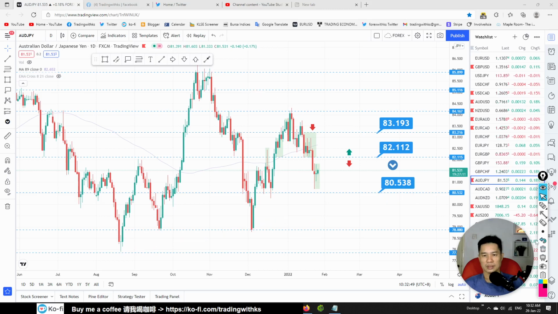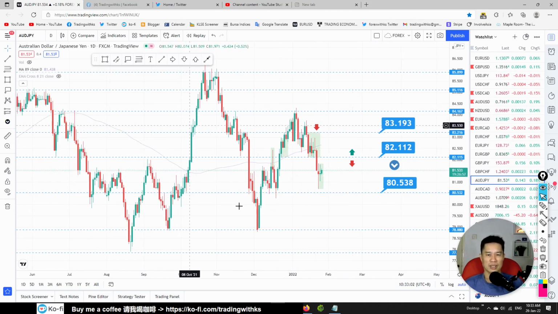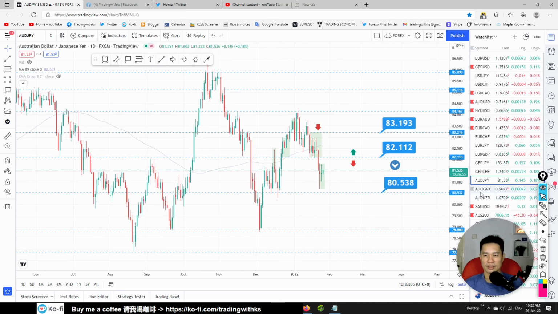Okay, this one I will ignore first. I don't see a very clear signal, a very clear direction to trade this one. So I would be leaving this for now. Higher high.